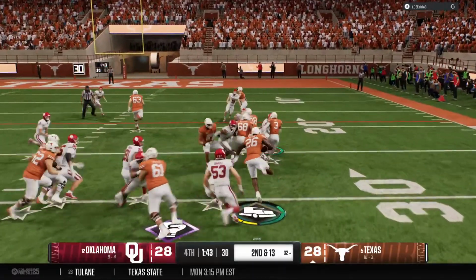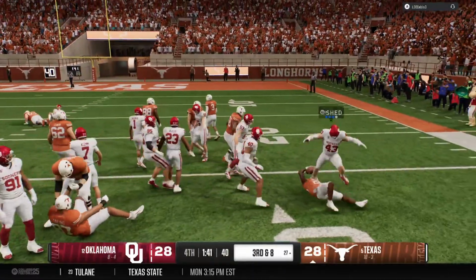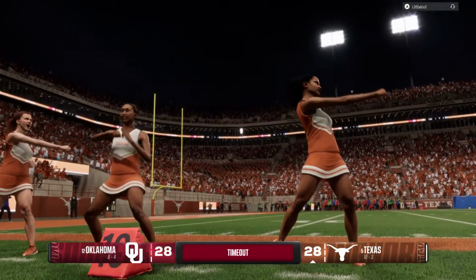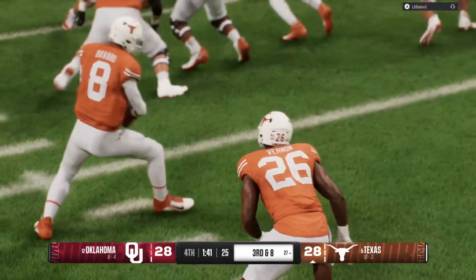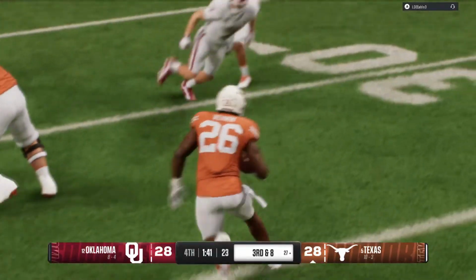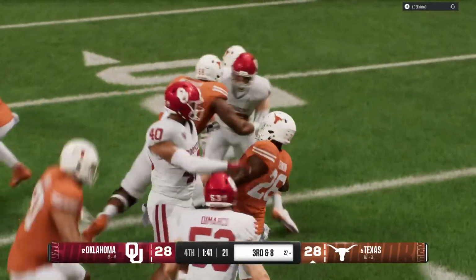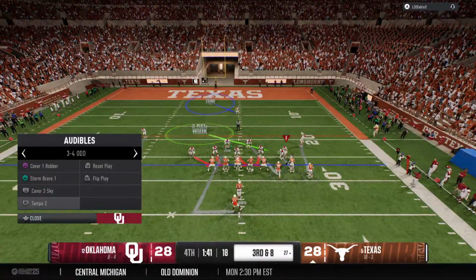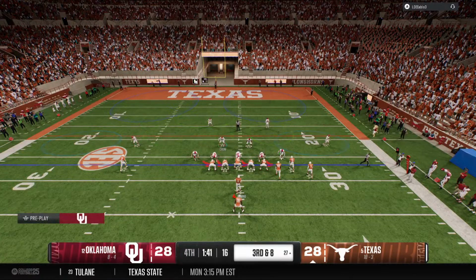Takes the handoff, heads to the right. Defense stops him, but that's a solid gain. And now a timeout quickly called by the defense as they try to get everybody on the same page here. I think this defense keeps thinking about them throwing the football, and by doing that, they're opening up running lanes. Good positive yards there by the running back.